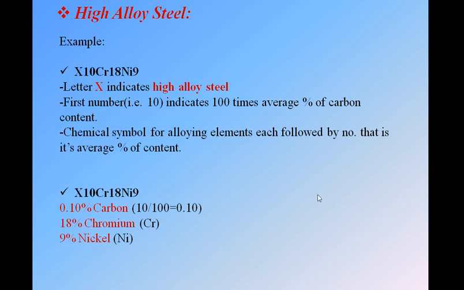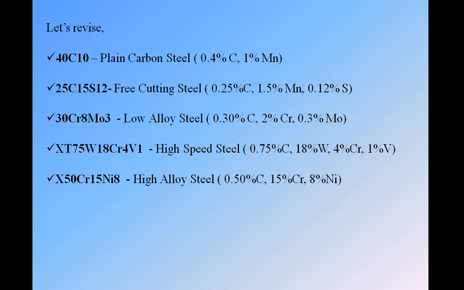Okay, are you clear? So we have studied plain carbon steel, free cutting steel, then low and medium alloy steel, high speed steel and high alloy steel. Let's take a revision because it may confuse you, since we have been going at this for the last half hour, and you may be confused somewhere.